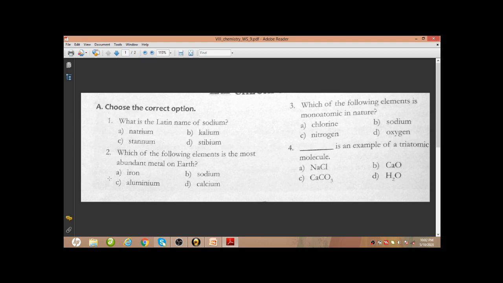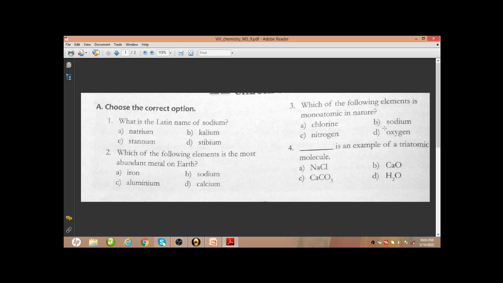Next, which of the following elements is the most abundant metal on earth? The most abundant metal on earth is aluminium. Which of the following elements is monoatomic in nature? Sodium is monoatomic. Chlorine, nitrogen and oxygen, except sodium, all these three are diatomic. So sodium is the monoatomic element here.